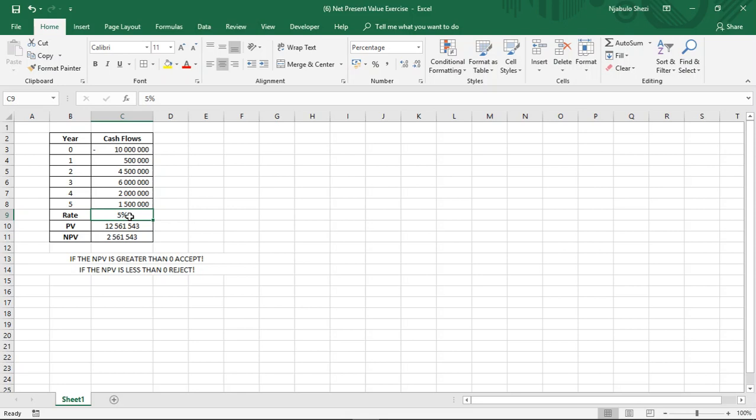So when we say that the NPV is greater than 0, what in essence we are saying is we have added value. We have added value above and beyond this 5% that we otherwise could have earned by investing it into a savings account. Because our NPV is indeed greater than 0, it's 2.5 odd million rand, we have basically created value over and above this 5%.